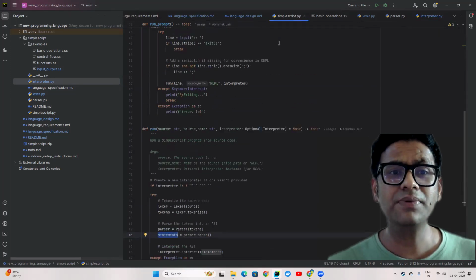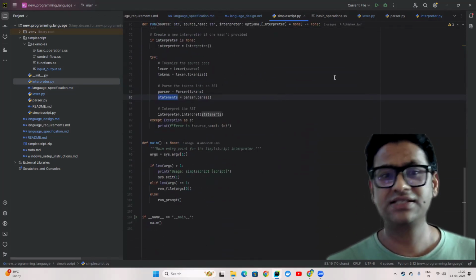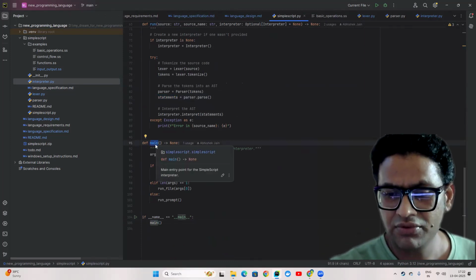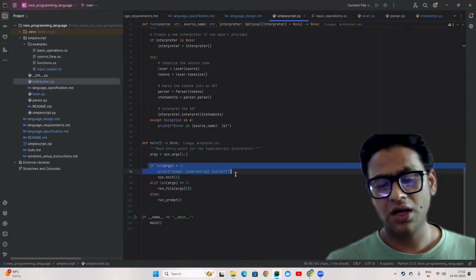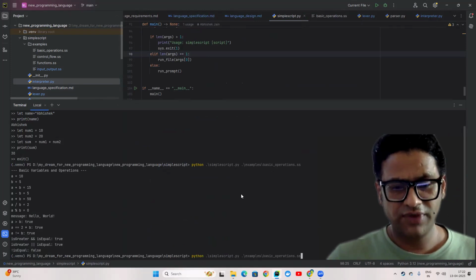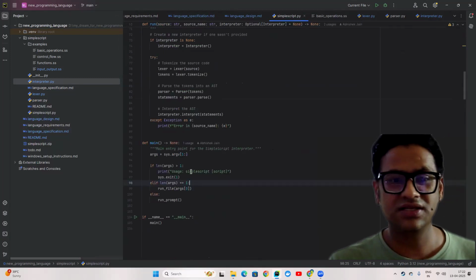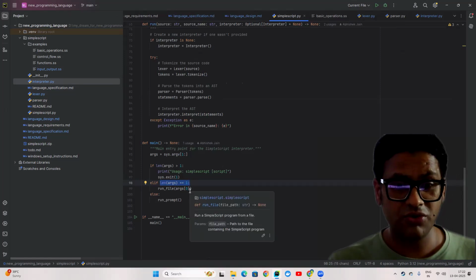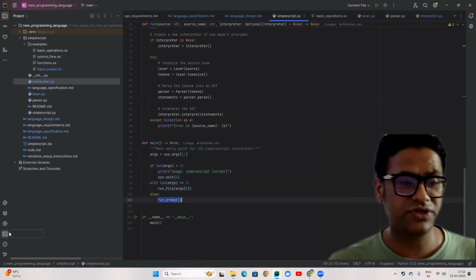And then we have simplescript.py, which is the name of my programming language, a wrapper which uses these three components. If you see here in main, we have these three. Basically, first we are just checking what parameters are being passed. I'll show you how it works. The very first thing is, if I just run simplescript.py, it takes us to the command prompt. If the argument count is one, there is no argument, so these conditions are not fulfilled and it just calls run prompt, which takes us to the prompt.